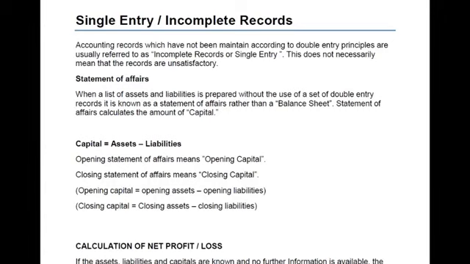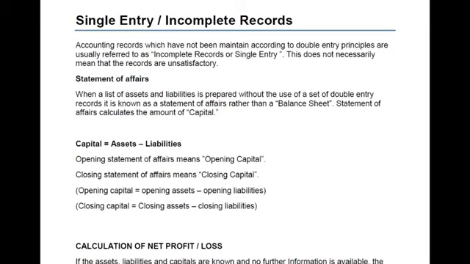But as far as a statement of affairs is concerned, there are no proper headings for non-current and current, and there is no classification for non-current liabilities or current liabilities. What we need to do is just list all the assets, then deduct all the liabilities, then assets minus liabilities is equal to capital, also known as net assets. So this is basically the statement of affairs. Statement of affairs is basically a statement to calculate capital. Assets minus liabilities is equal to capital, or net assets, is known as the statement of affairs.